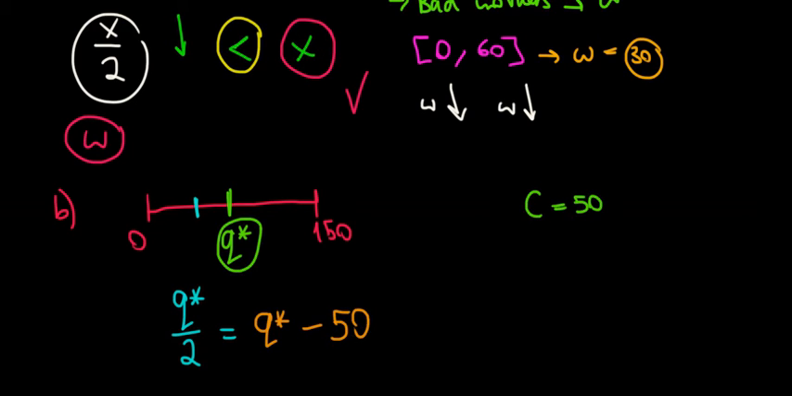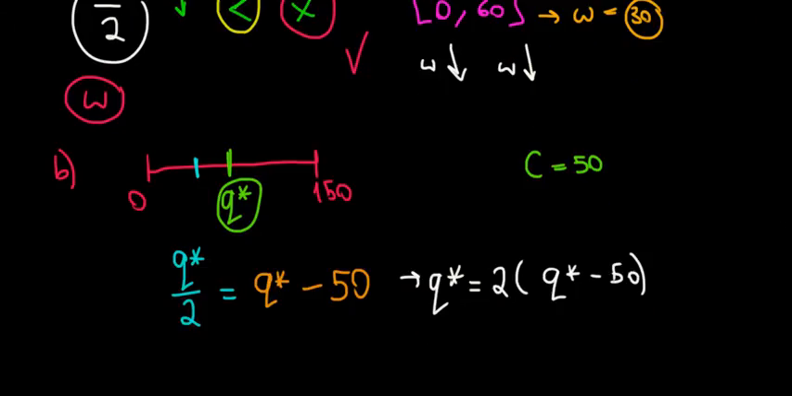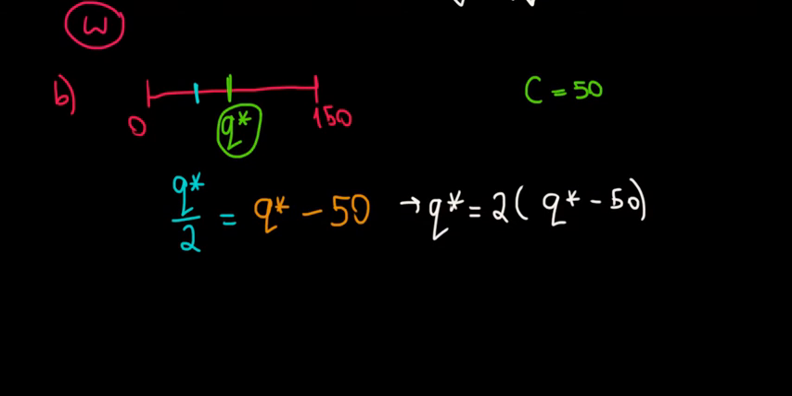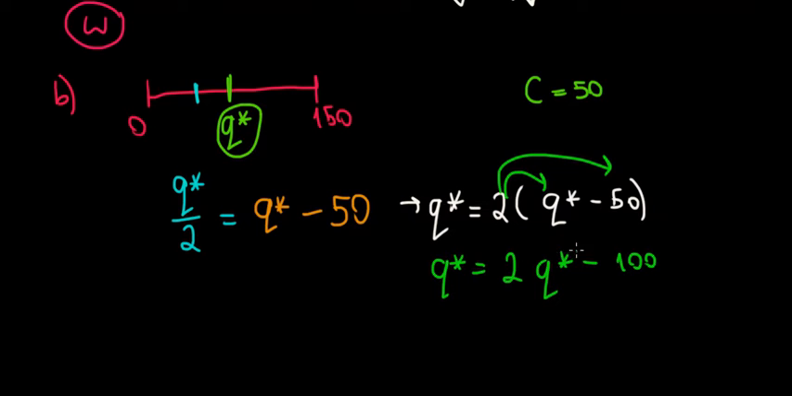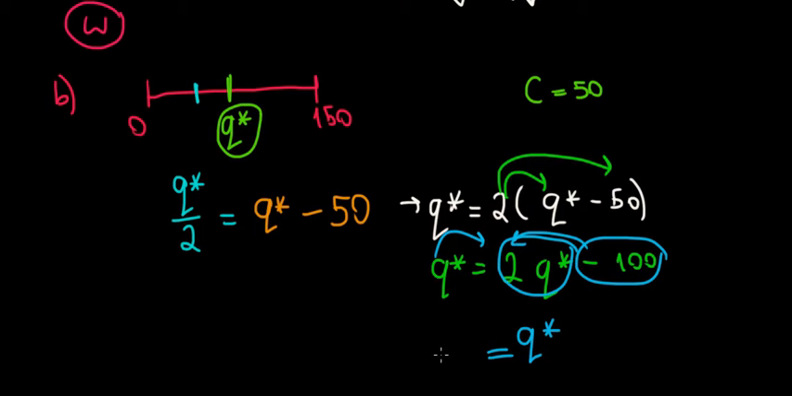Now, with that said, let's see what the math gives us. So we would have Q divided by 2 equals the quantity minus 50. Let's open the brackets here to see what the numbers work out to. We would have Q equals 2 times the quantity, minus 2 times 50, which is minus 100. Now, if we take the quantities on one side, we would have 2Q minus Q, which is just Q, equal to 100.